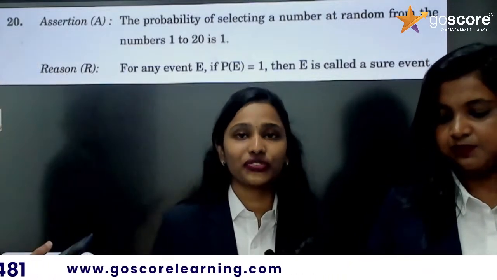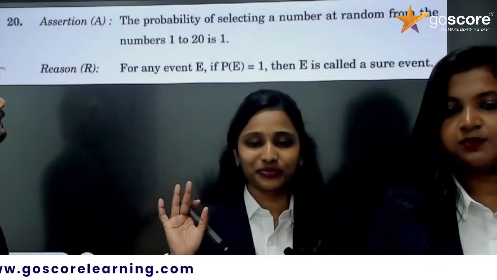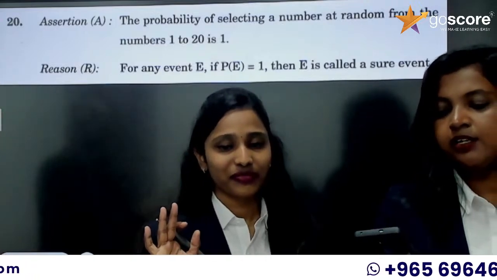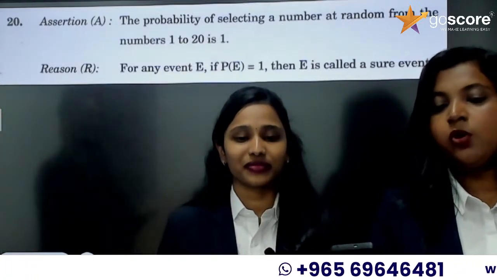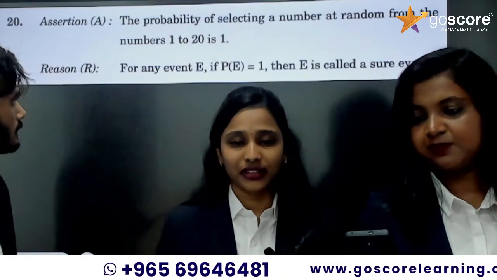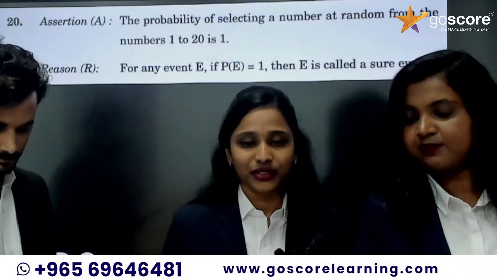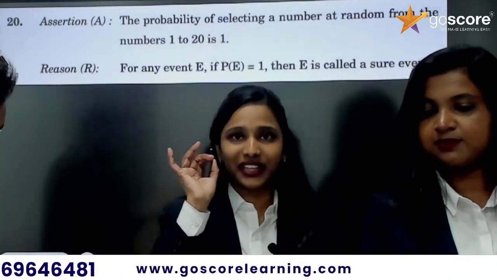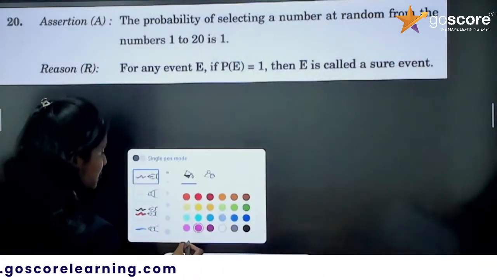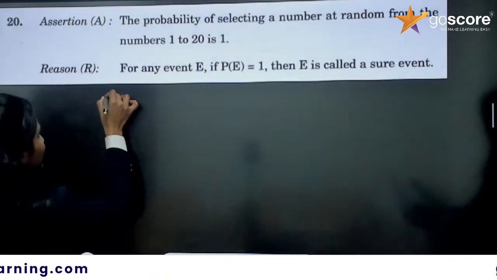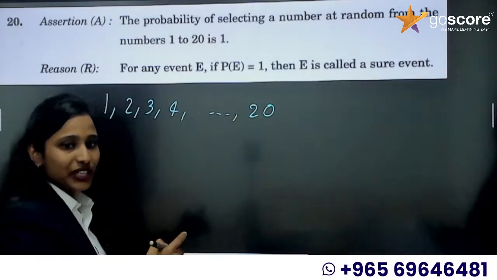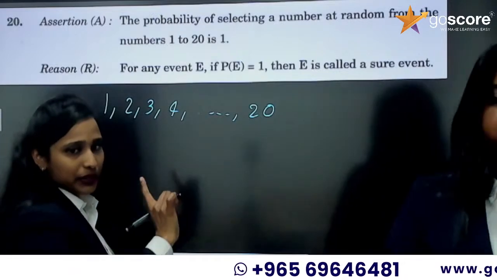First of all, is the assertion true? So far, everyone is saying the assertion is true. Okay, the only doubt is whether A or B. What about you, Austin? According to you, whether the assertion is correct or not? So, listen carefully. We are having numbers from 1 to 20, right? So, we are having numbers 1, 2, 3, 4 and so on till 20. And we need to select any of these numbers.